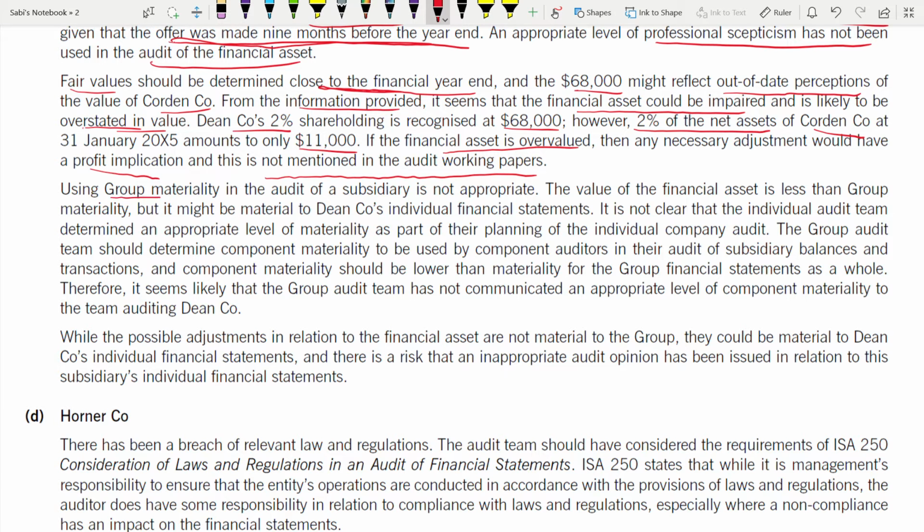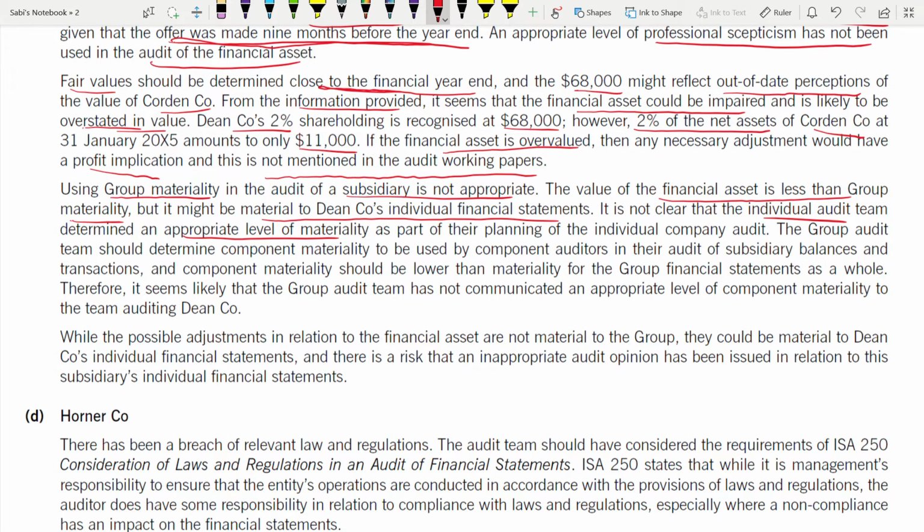Next, using group materiality. So the topic is group materiality. Using this in the audit of the subsidiary is not appropriate. So the value of the financial asset is less than the group materiality, if you see. But it might be material to Dean Company's individual financial statements. Maybe yes, to the group it might be less, but individually it might be material. It is not clear that the individual audit team determined an appropriate level of materiality. They didn't say what the individual audit team's appropriate level of materiality is. They didn't determine it.